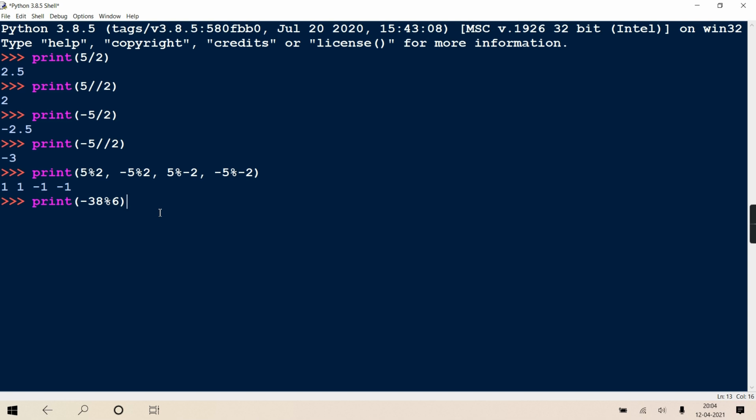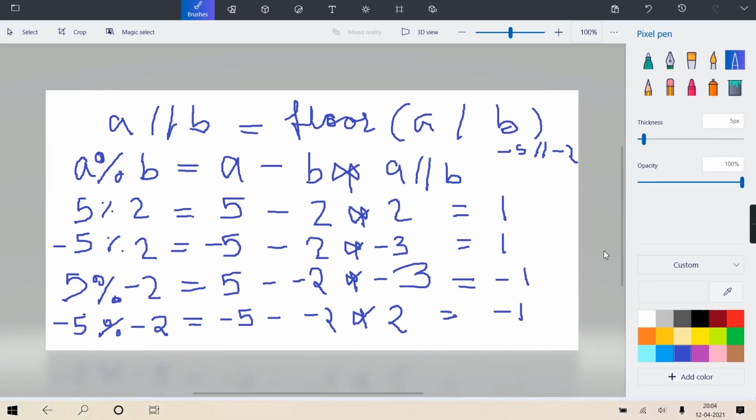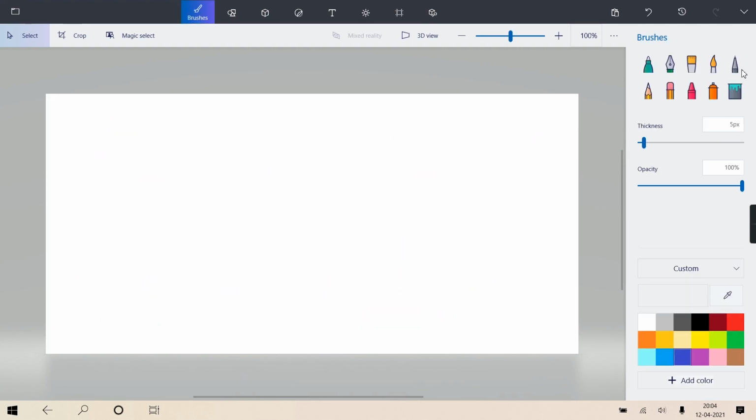Okay. What do you say? Minus 38 modulo 6. If you put it in the formula, you should be able to tell me.